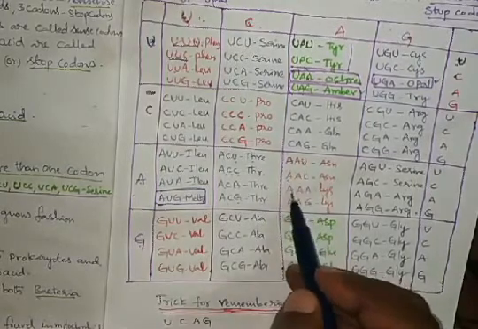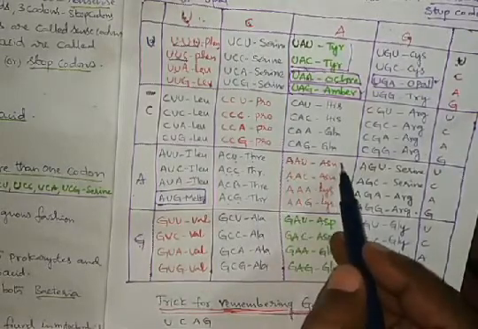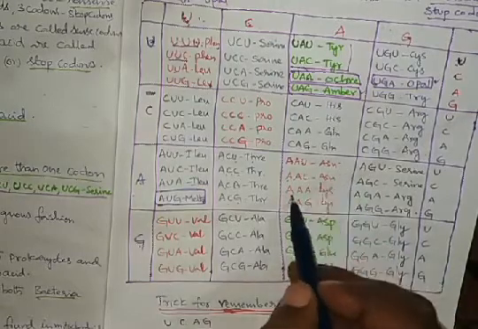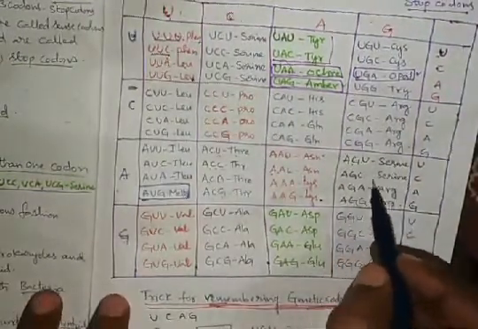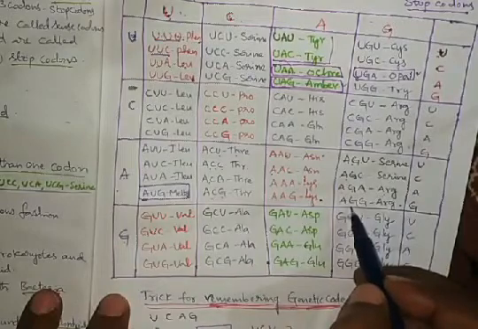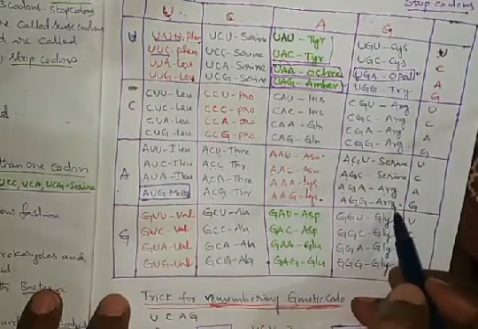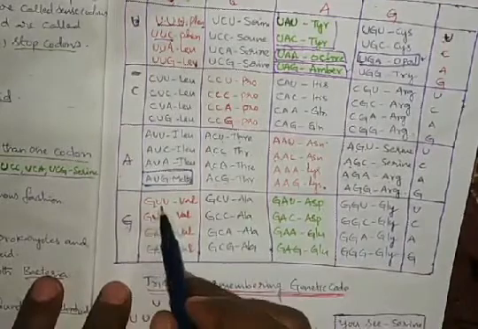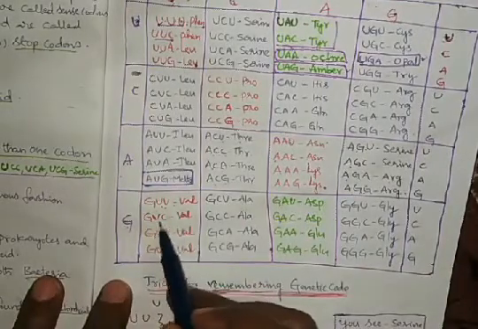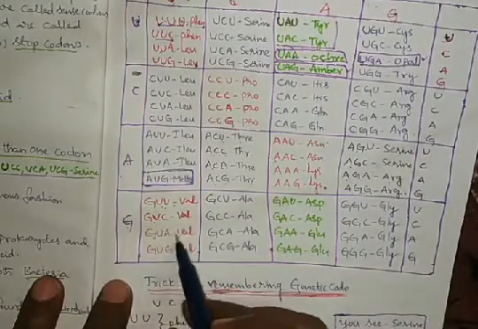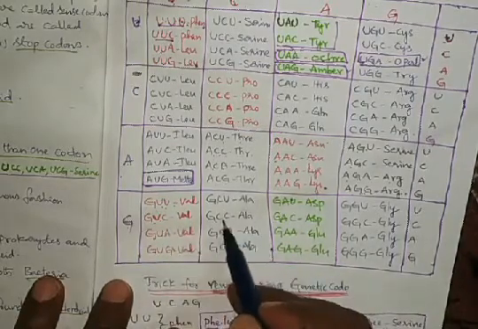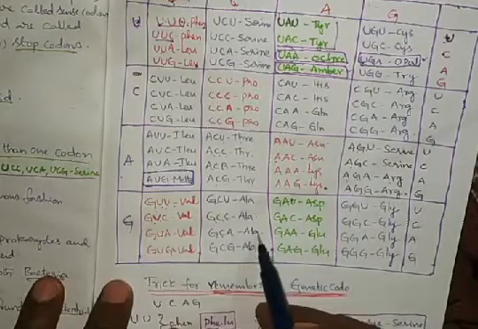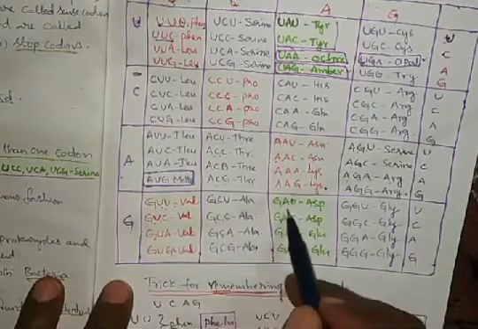AAU, AAC code asparagine, AAA lysine, AAG lysine. So like that. AGU serine, AGC serine, AGA arginine, AGG arginine. So like that. GUU valine, GUC valine, GUA valine, GUG valine. GCU alanine, GCC alanine, GCA alanine, GCG alanine.